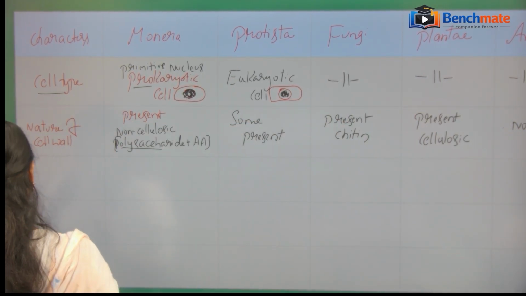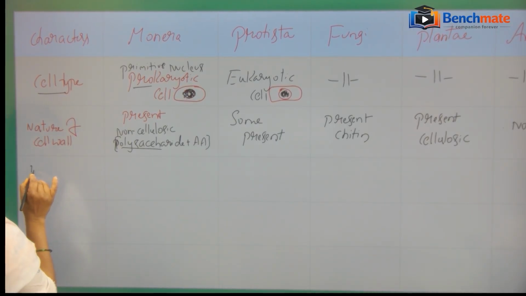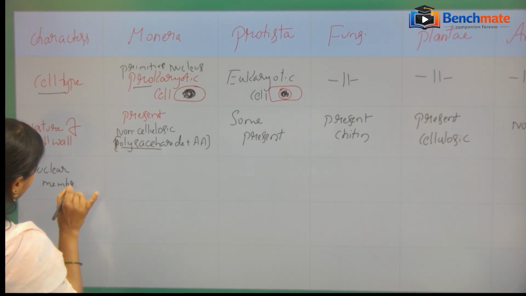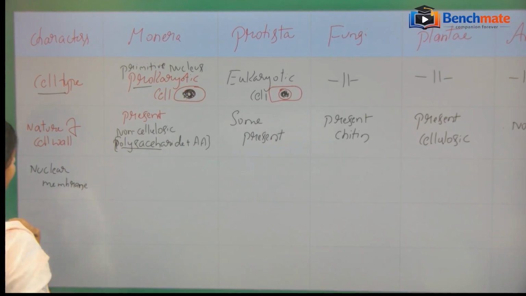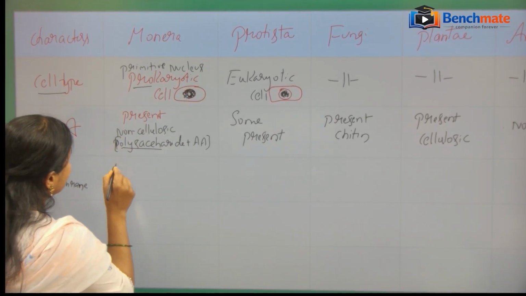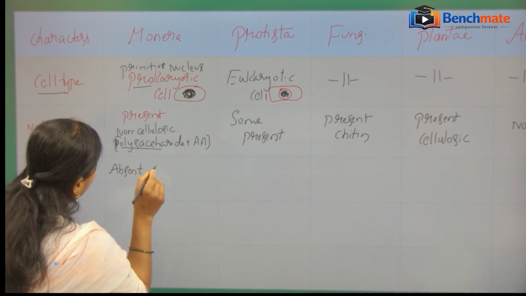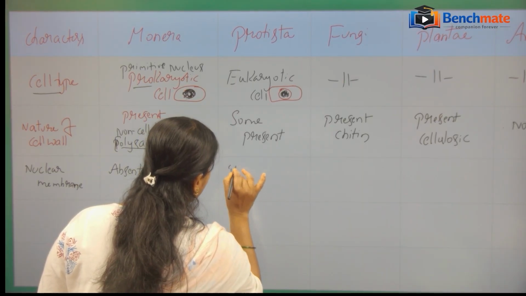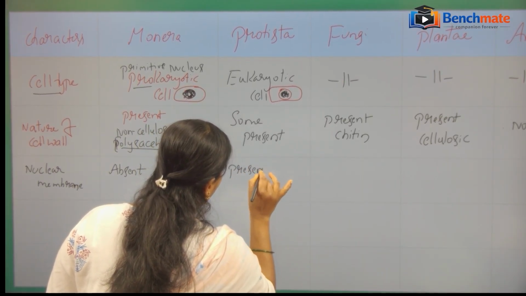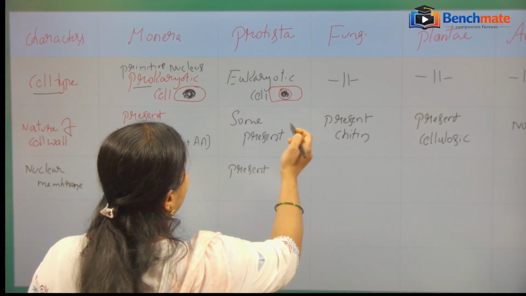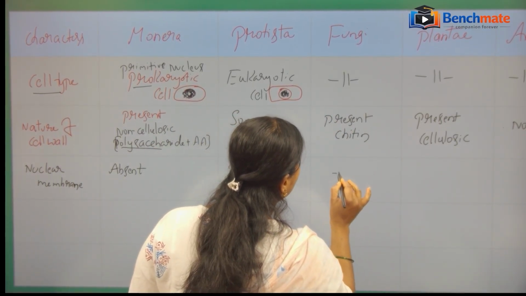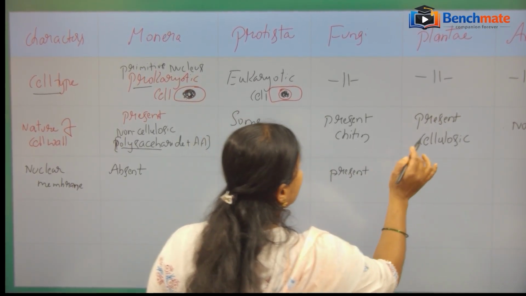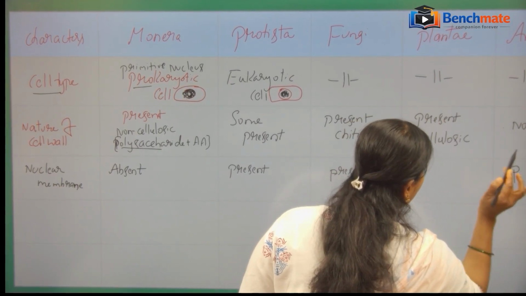Fine. Now let us look at the next characteristic feature, that is the nuclear membrane. Nuclear membrane in Monera is absent. In the case of Protista, the nuclear membrane is present. That's why these organisms have become eukaryotes. Nuclear membrane is present here also, and here also.